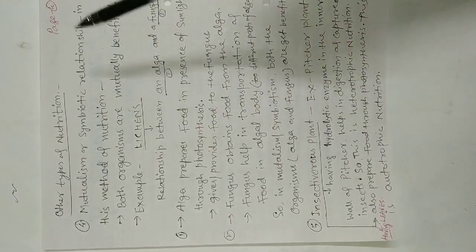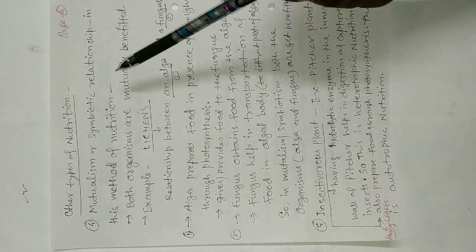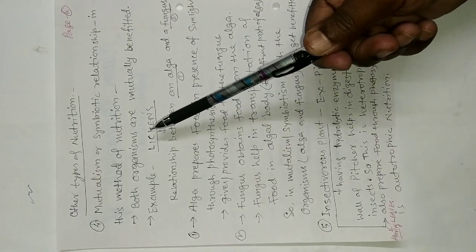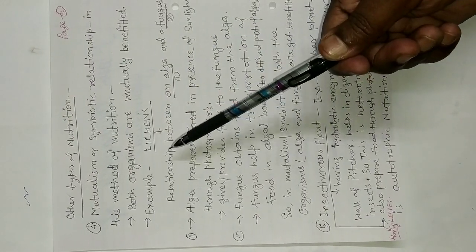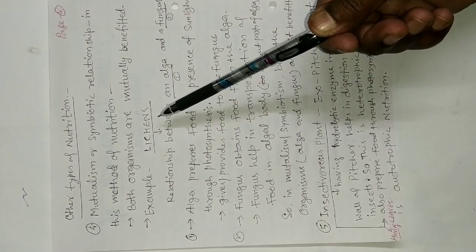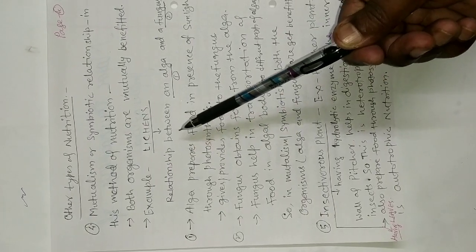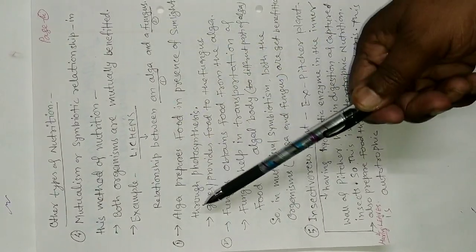Now, other types of nutrition. Fourth, mutualism or symbiotic relationship. In this method of nutrition, both organisms are mutually benefited. The best example of mutualism or symbiosis is lichens. Lichen is a mutual relationship between an alga and a fungus.